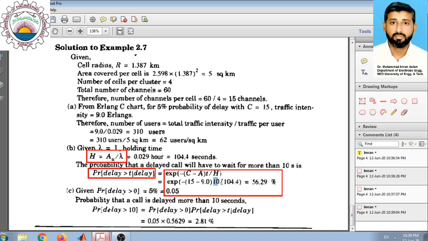If we simplify this, we get a value of 0.5629, which is 56.29%. So this is the probability that a delayed call has to wait for more than 10 seconds.